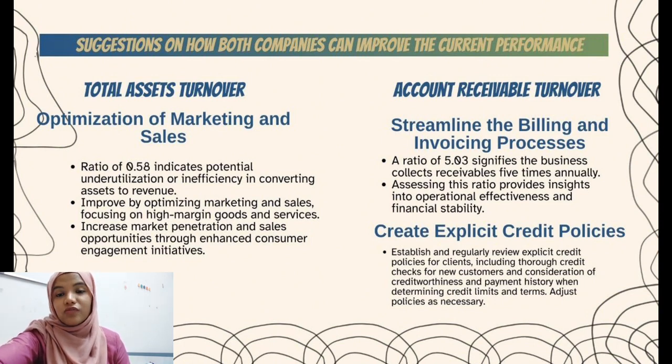To improve this ratio, Duo Pharma can optimize marketing and sales, so that sales increase through targeted marketing techniques that concentrate on high margin goods and services without requiring a large capital commitment. And the next ratio is account receivable turnover. The suggestion is streamlining the billing and invoicing processes. Gaining insight into and evaluating this ratio can help one understand the operational effectiveness and financial stability of a business. To guarantee that bills are issued on time and precisely, streamlining and accelerating the invoicing process could help.